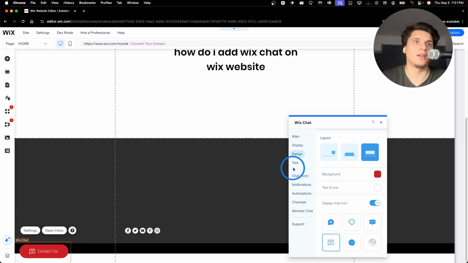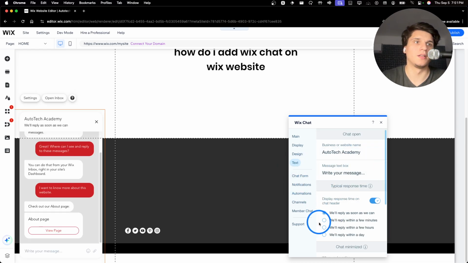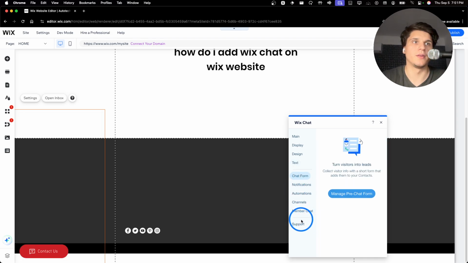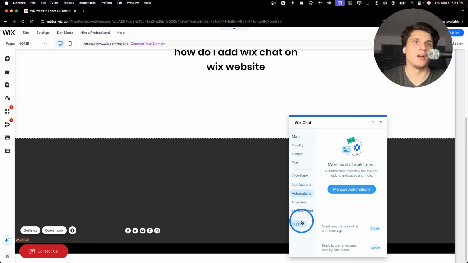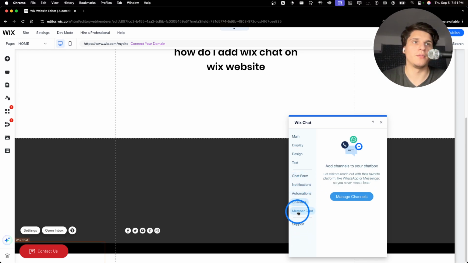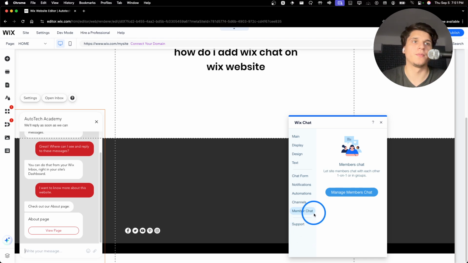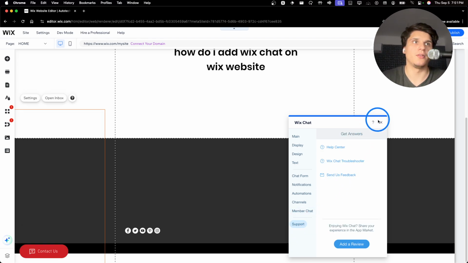So you can change the icon from here, the text. We'll reply as soon as we can. Display response time on chat header. Manage pre-chat form, notifications, automations, channels, and member chat. Okay. And also here we have support.